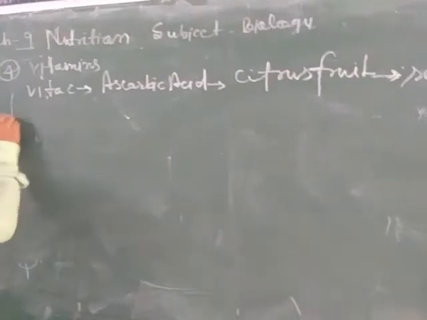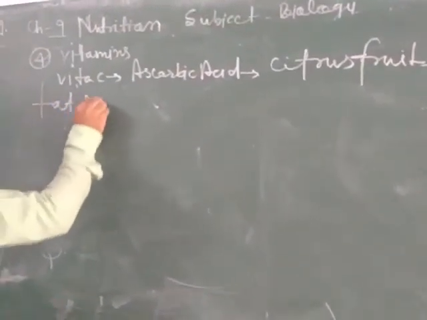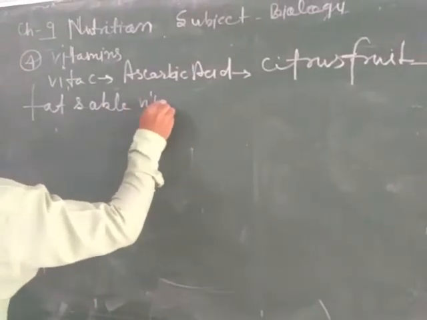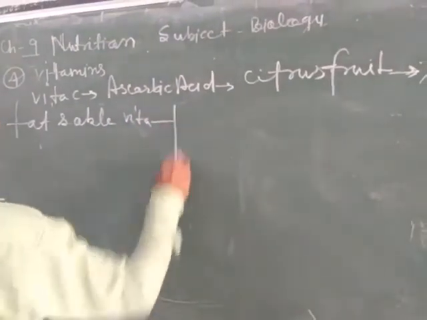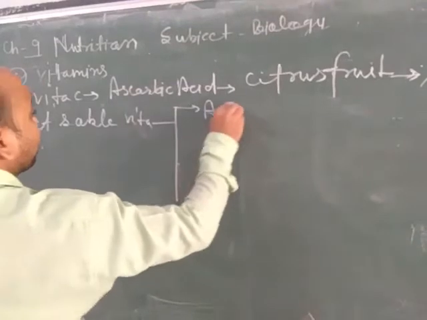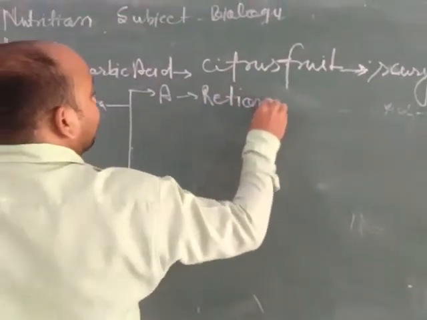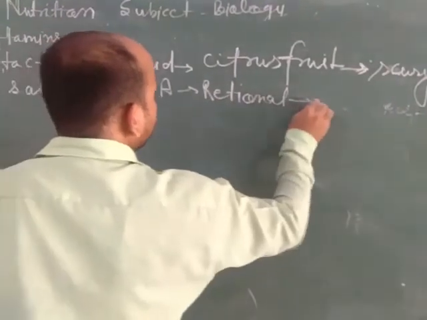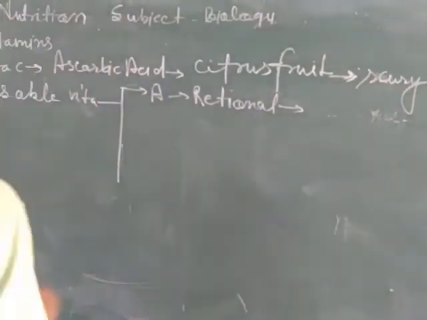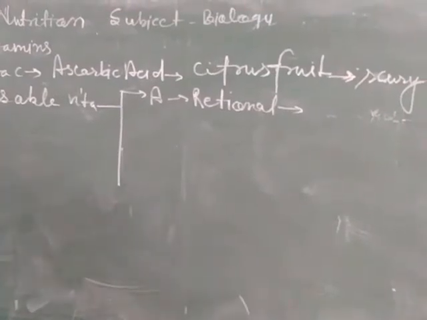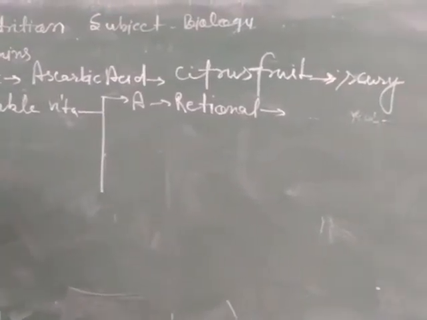Now we will discuss fat soluble vitamins. The first type of fat soluble vitamin is vitamin A. Its scientific name is retinol. This vitamin is responsible for development and maintaining a healthy retina of the eye, which is responsible for formation of images.